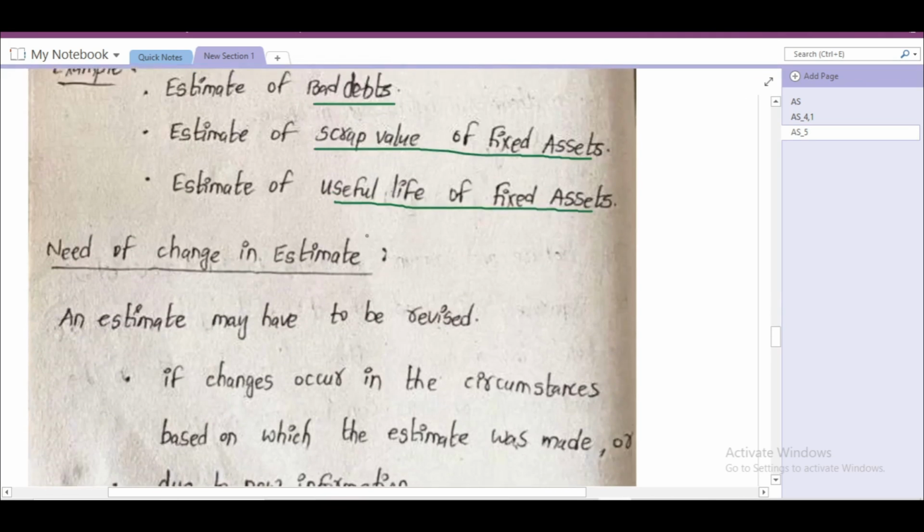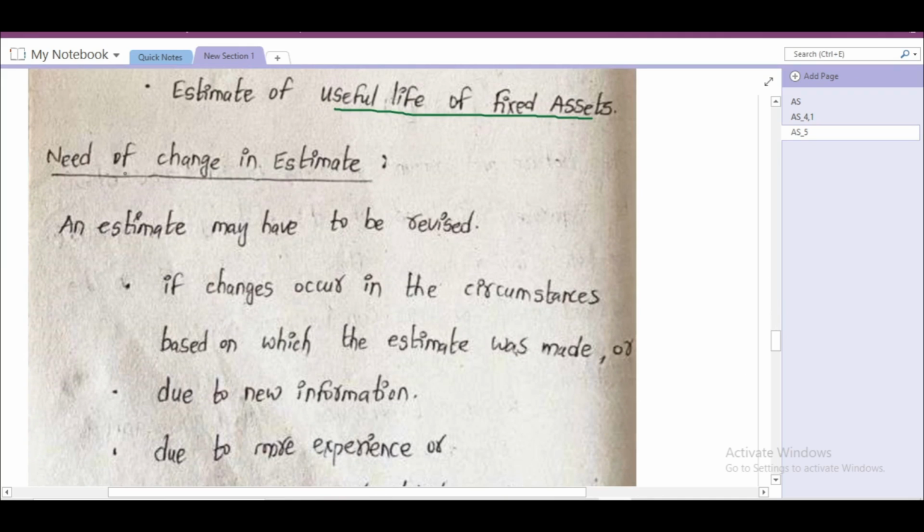That is about the meaning of accounting estimate. Next concept is about the need for change in estimate. When can we change the estimate? Any estimate may have to be revised if changes occur in the circumstances based on which the estimate was made.